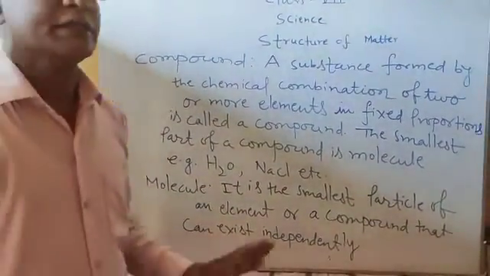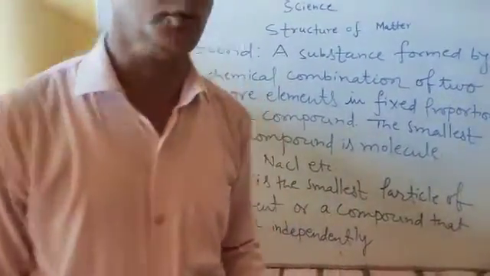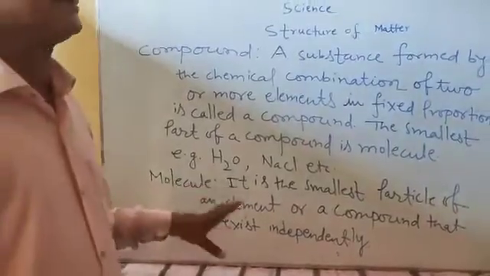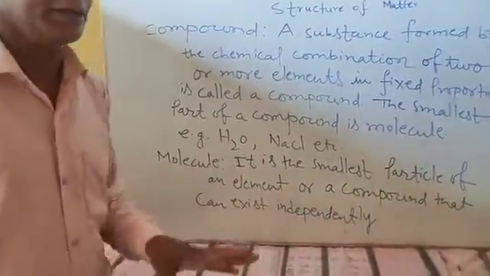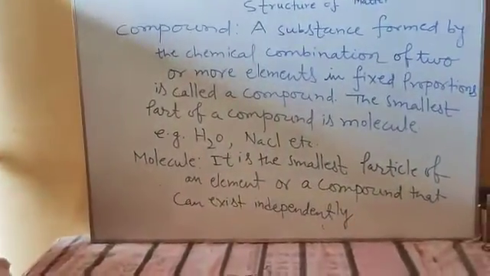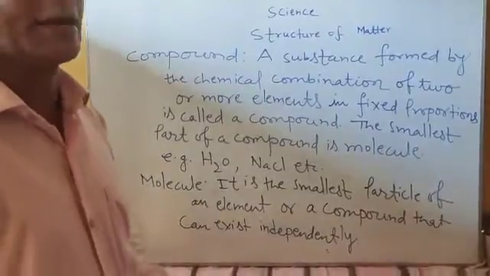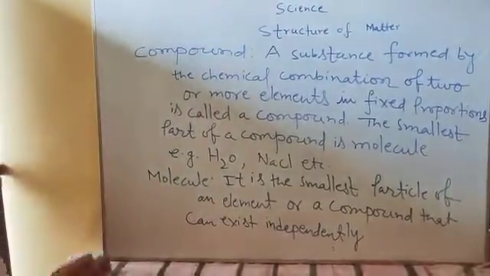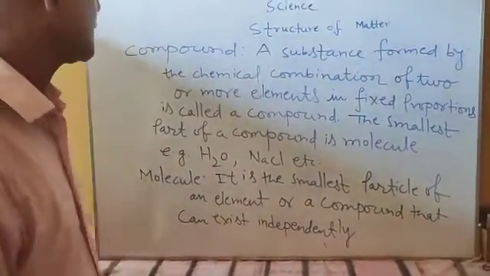You know, the smallest part of a compound is molecule. Some time ago I told you the smallest part of an element is atom. So remember, the smallest part of an element is atom, and the smallest part of a compound is molecule.